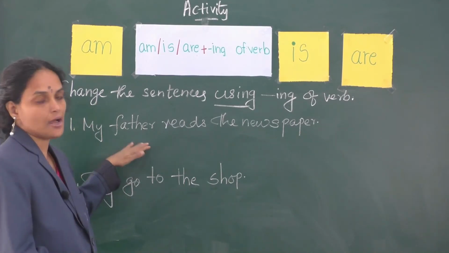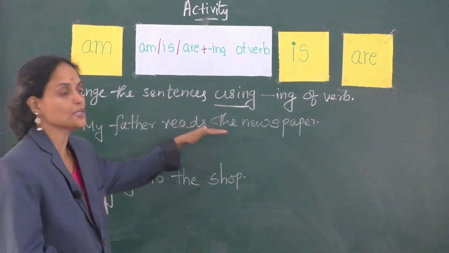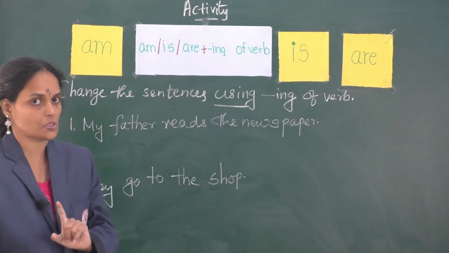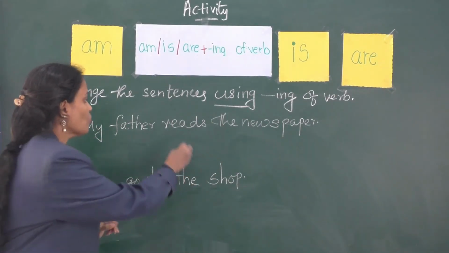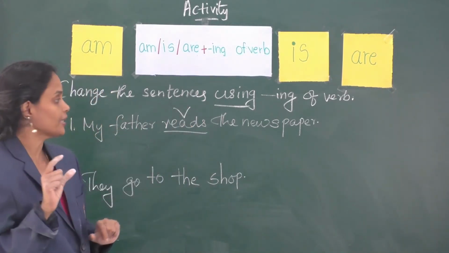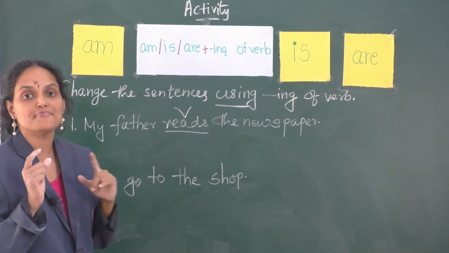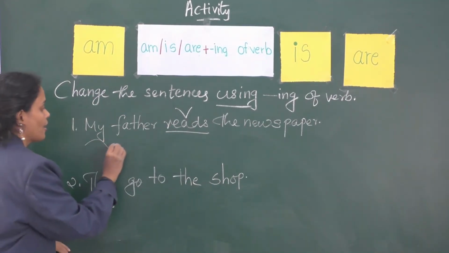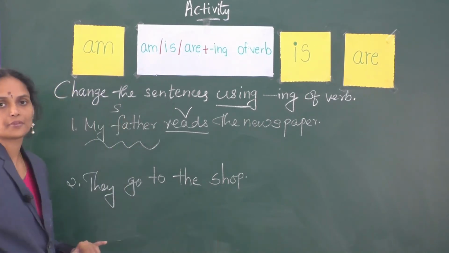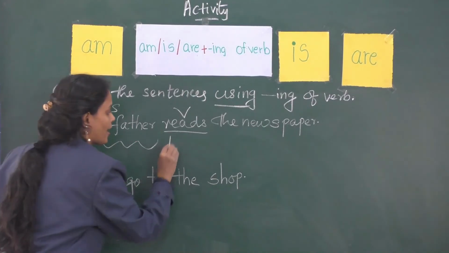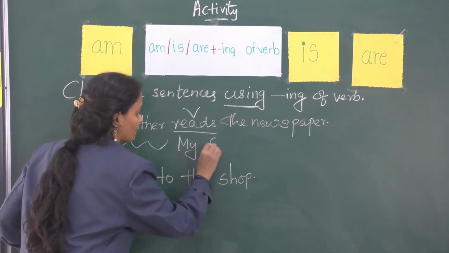First one is, my father reads the newspaper. So let's find out the verb first. Which is the action word here? The verb is reads. Correct? Who reads the newspaper? My father reads the newspaper. Hence the subject is my father. Right? So let me start the sentence with the subject. My father.